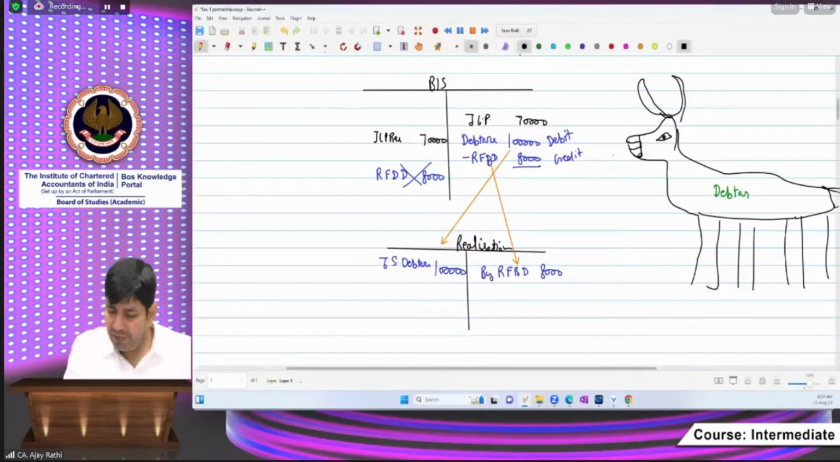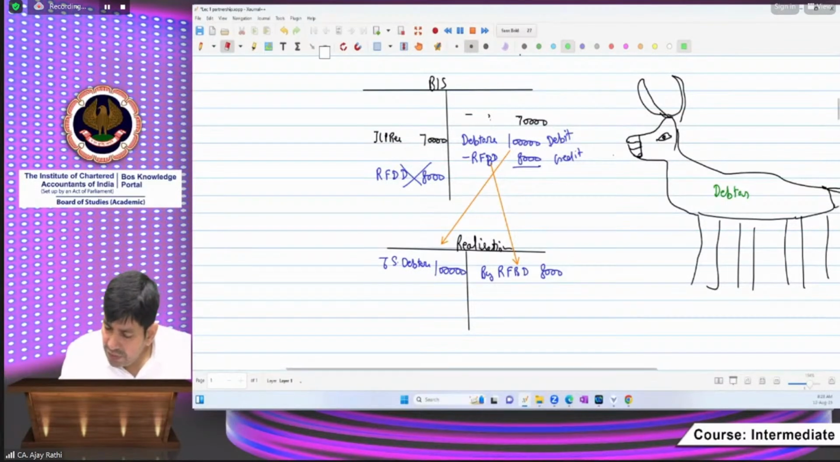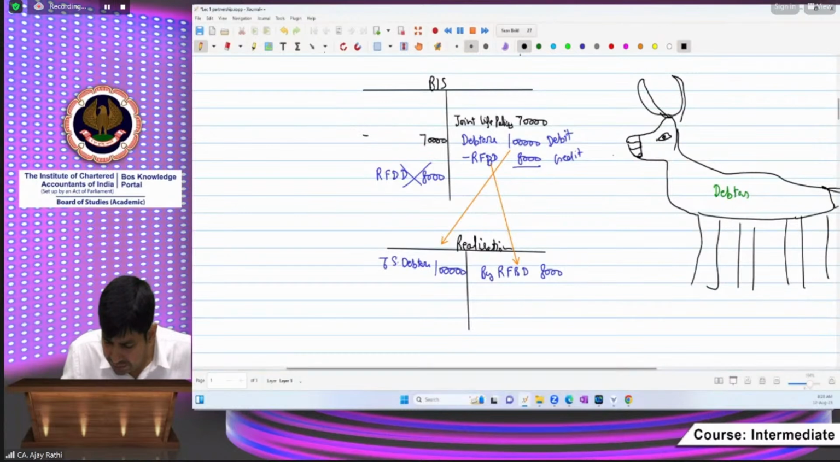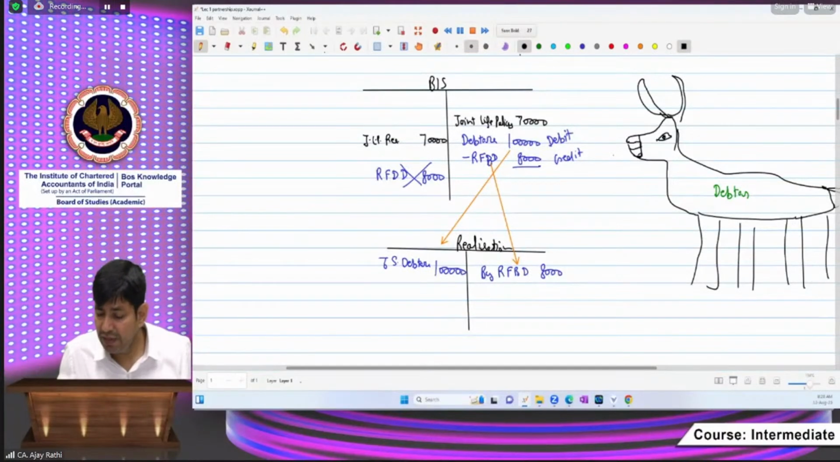Okay, I am giving the detailed name: joint life policy. And here, joint life policy reserve, or you can say JLP reserve. Can you please tell me, everyone, where the JLP account will be transferred?